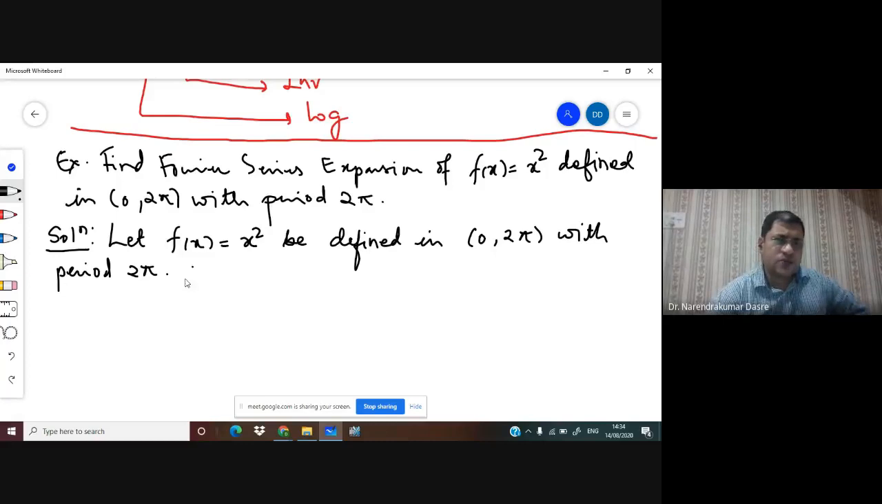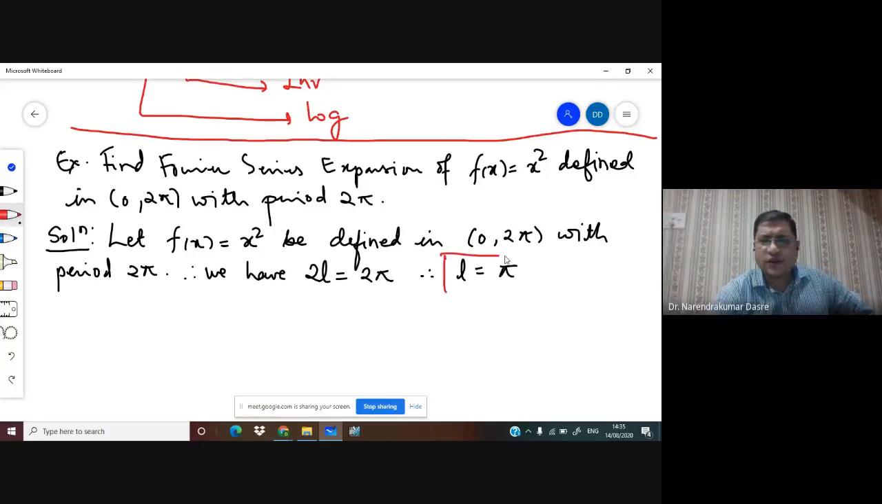And hence here the general length of the interval is 2l. So this is equal to 2 pi, and hence we get l is equal to pi. Once I get this value l is equal to pi, then we know the value of c. So c is equal to 0 and l is equal to pi, then we know what interval we are able to choose, or already the interval is given as 0 to 2 pi.